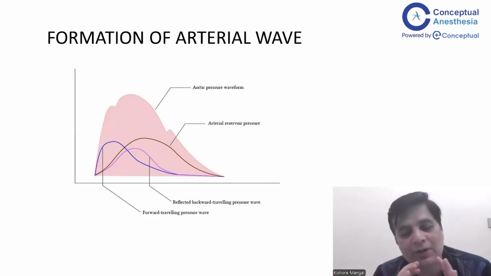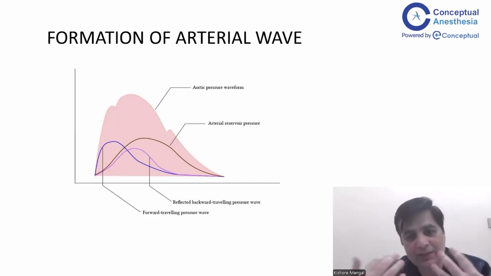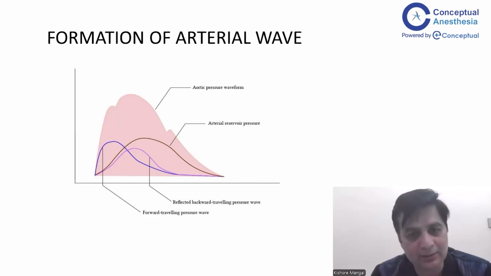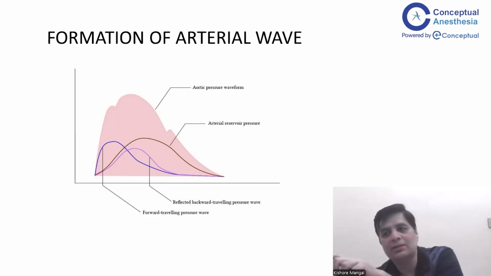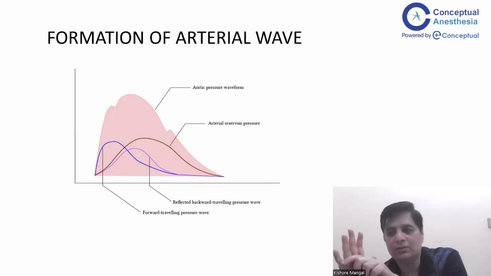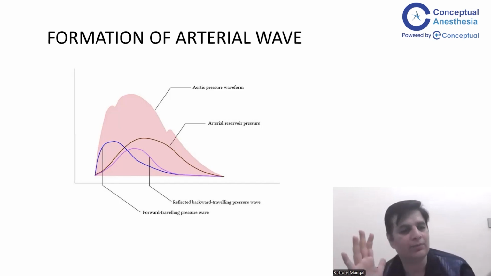And this wave, when it goes into the periphery, where there is branching happening, gets reflected back into the aorta again. Because this was a wave, so the wave was going like this. It touched the branch and some part of that is reflected back.